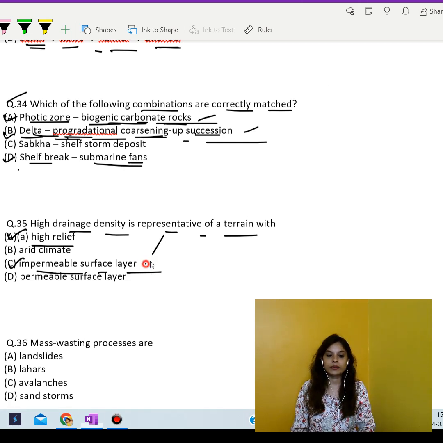Okay, now an impermeable surface layer refers to a layer of soil or rock through which water cannot easily pass or infiltrate. Now, in areas with impermeable surface layers such as clay-rich soils or solid rock formations, rainfall and surface runoff are unable to percolate downward effectively. Instead, water tends to flow over the surface, leading to increased surface runoff and the formation of numerous streams and rivers, thus resulting in high drainage density. So hence, by discussing all these things, we can definitely go with A and C as the correct options.